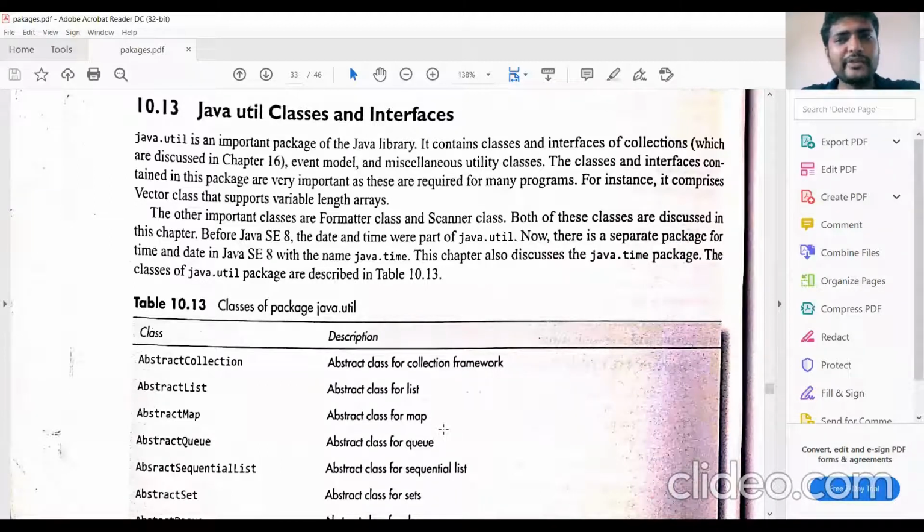And then we have seen auto boxing and auto unboxing also. Auto boxing is nothing but the automatic conversion of a data type into an object. Auto unboxing is the reverse process of auto boxing. It means conversion of an object into a data type. This is done with the help of wrapper classes. So what is the wrapper class for int?